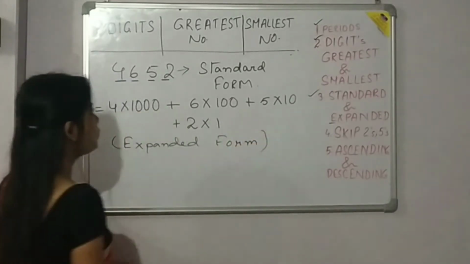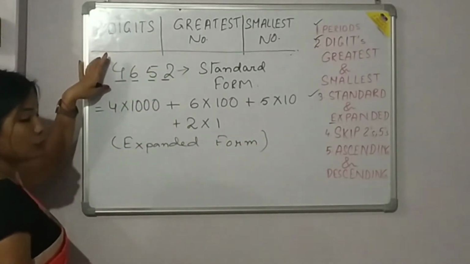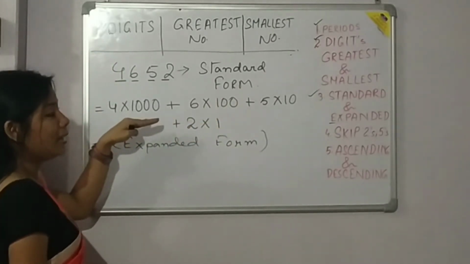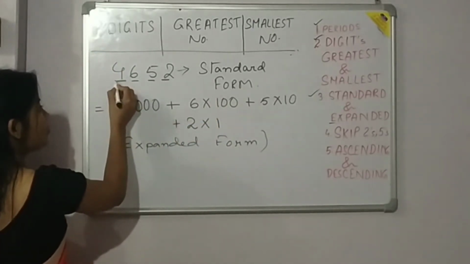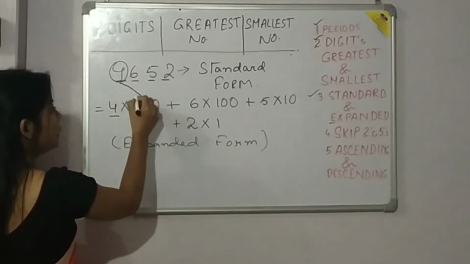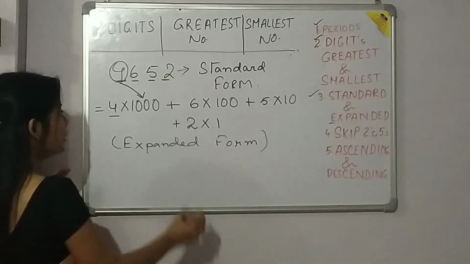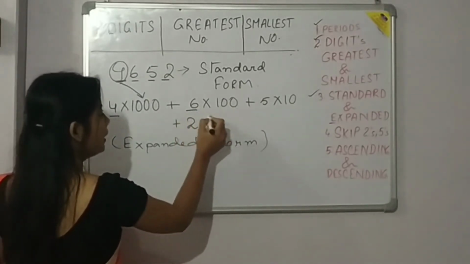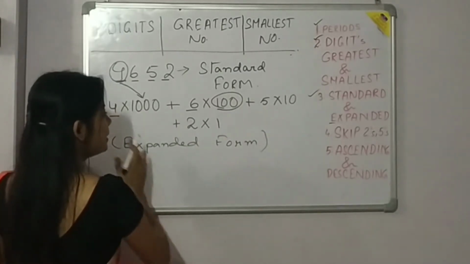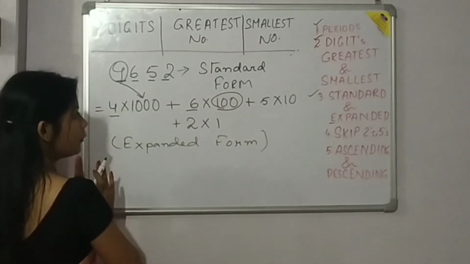So you have understood, if any number is given to you, how to write it in expanded form. We will first write the face value, then we will write the place value of that number. Again we will write the face value, again multiply with the place value. In this way we will write the expanded form.